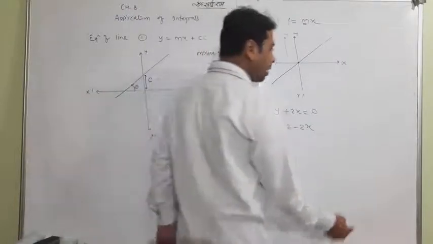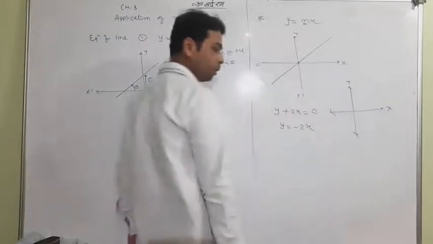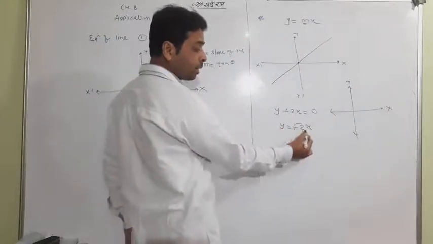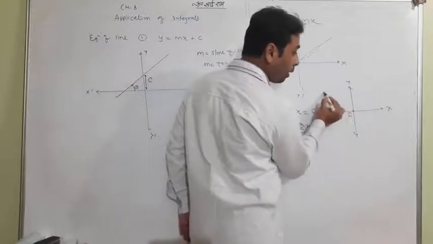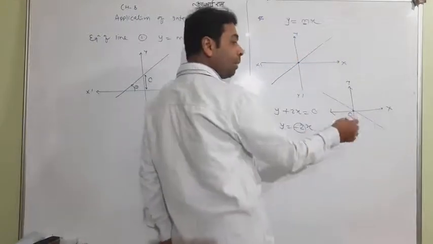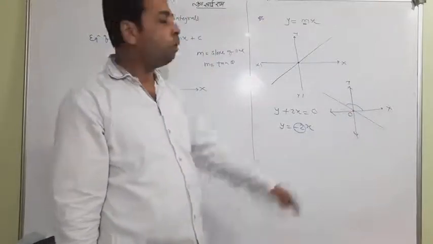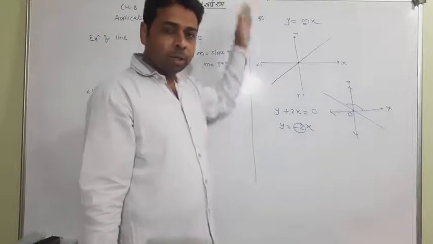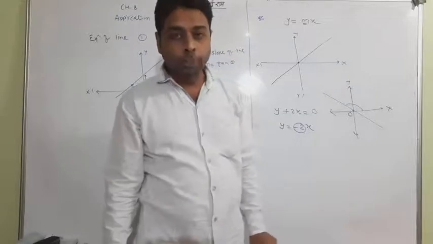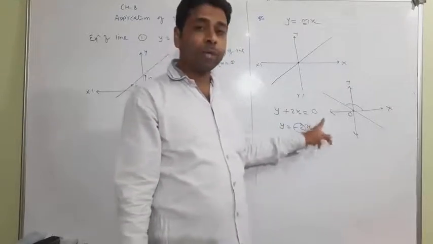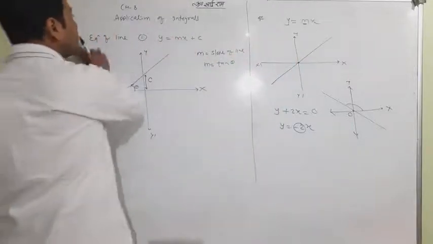And if I ask you to draw this particular line, this is x, y, x dash, y dash, y equal to minus 2x. This is minus, so m is negative. There is no c, so it passes through the origin point, but in which direction? This direction. This time m is negative, because this angle will be obtuse. So remember, when m is positive, the line will be drawn like that. When m is negative, the line will go in this direction. But in both cases, it will pass through the origin because c is not there. So whenever c is 0, it will pass through the origin. Okay, so remember this whole criteria of y equal to mx plus c.